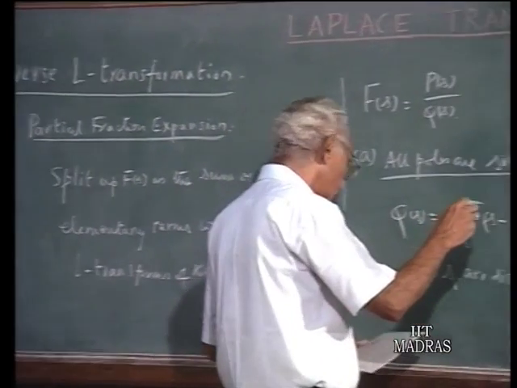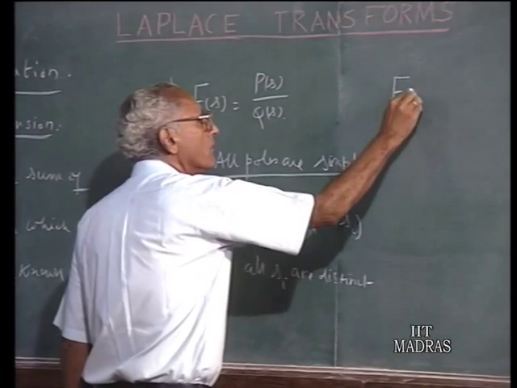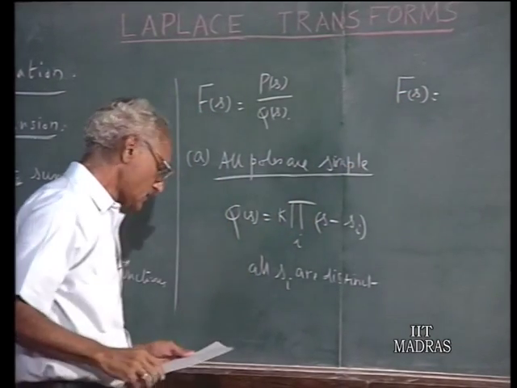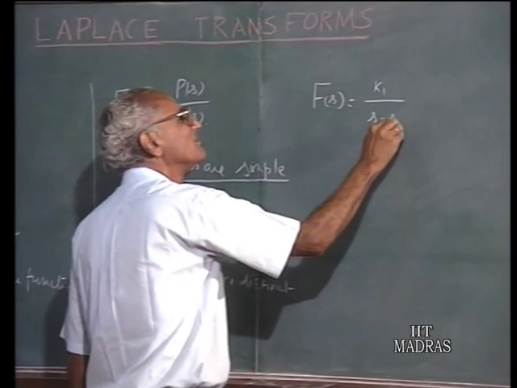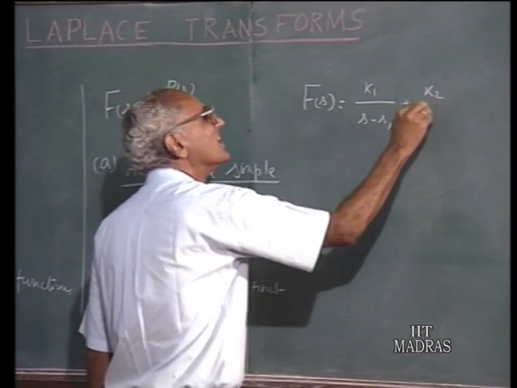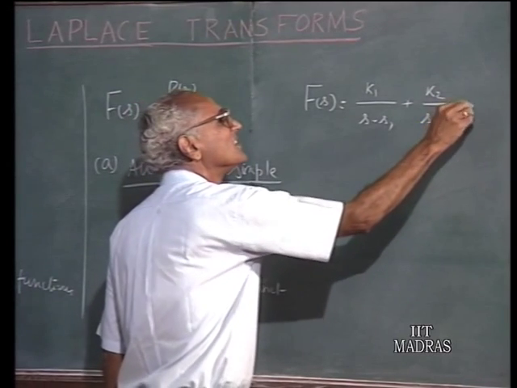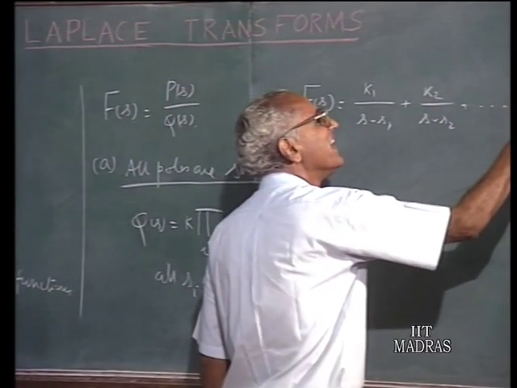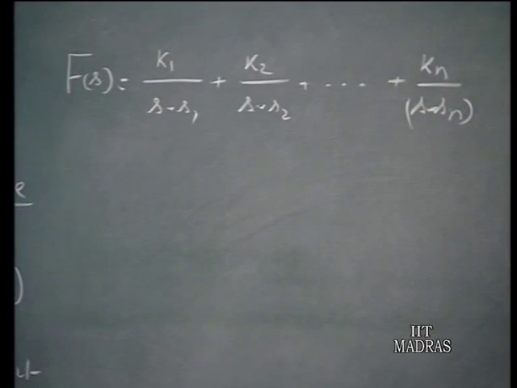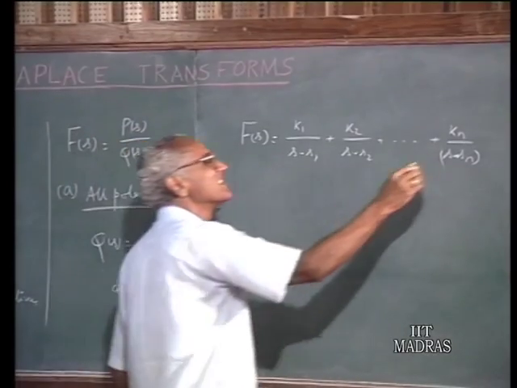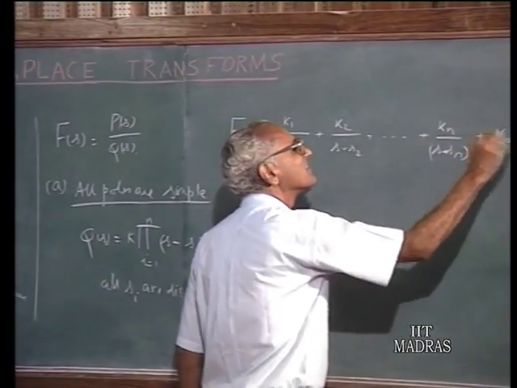Now, to handle this, we can write this f of s as k1 upon s minus s1 plus k2 upon s minus s2 down the line to kn over s minus sn. If there are n such factors in Q of s, say i from 1 to n, then there are n such terms, and if the numerator degree is the same as the denominator degree, you also have a constant term k naught.